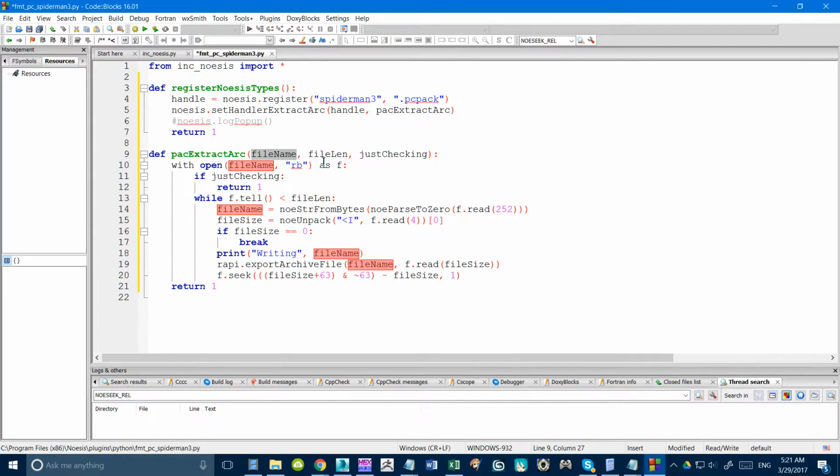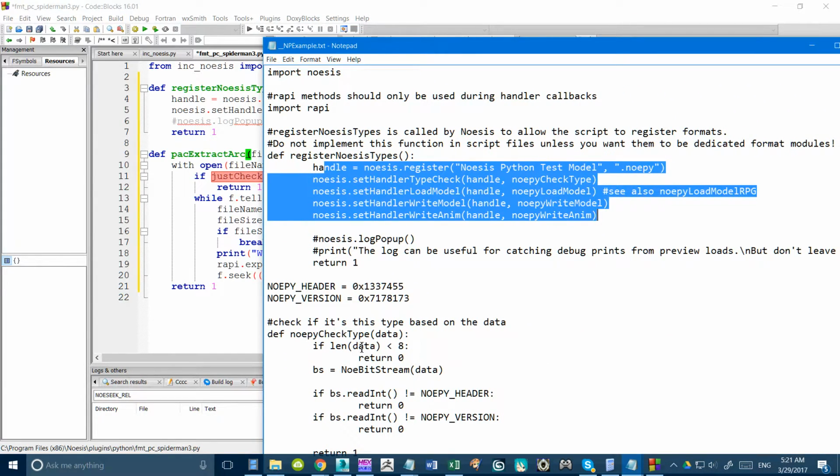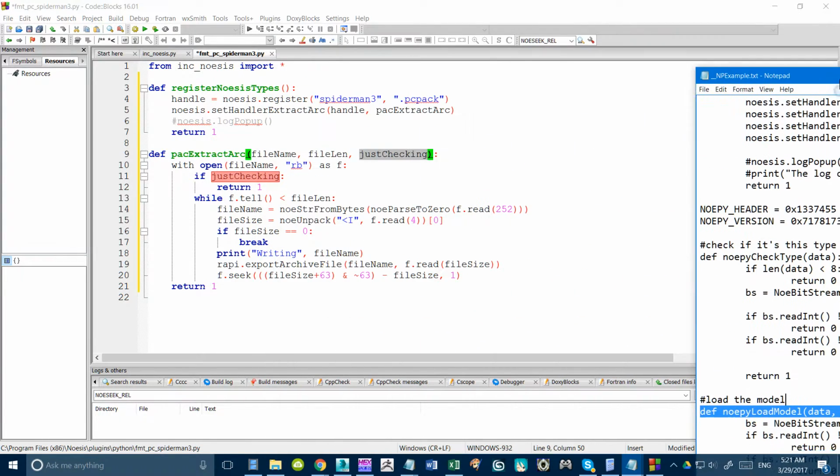It seems that we're given these 3 arguments, so I think you have to kind of have them there. In the other functions for model importing, it works the same way. Like for Noesis check type, you're given data. For load model, you have data and model list. Model list, as you modify it, will send things to the screen. So it is important, actually.